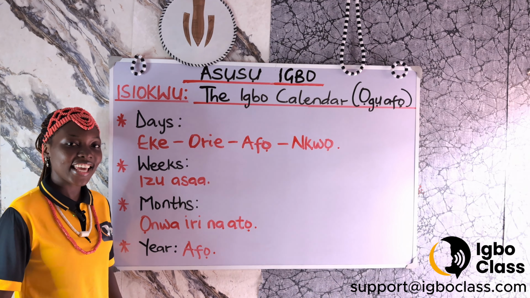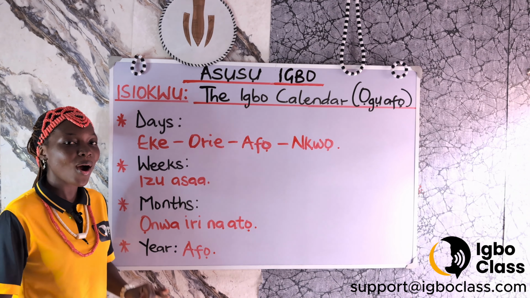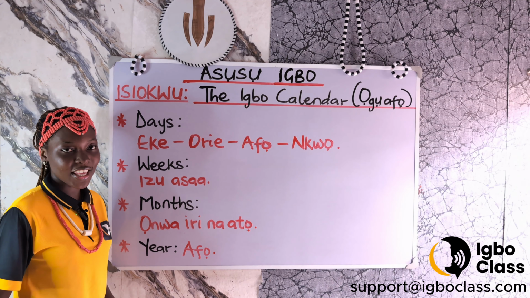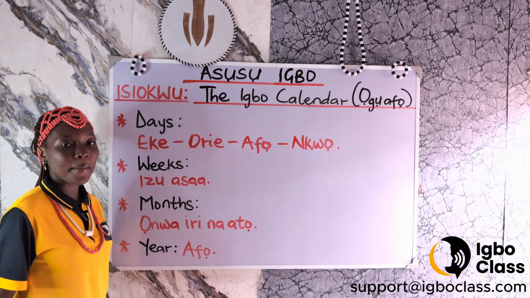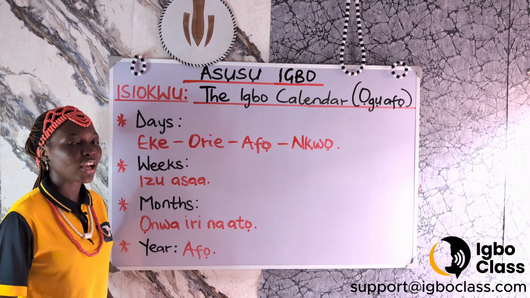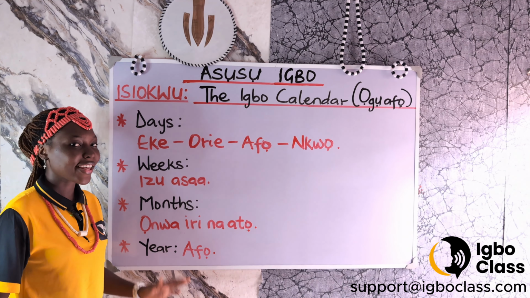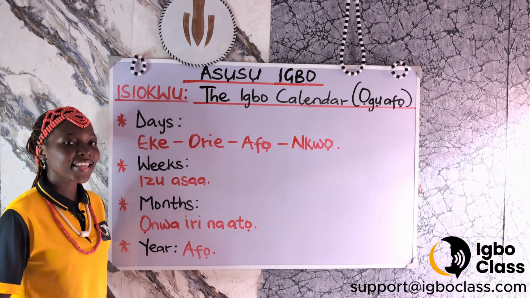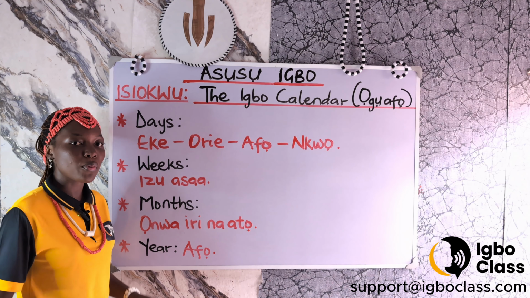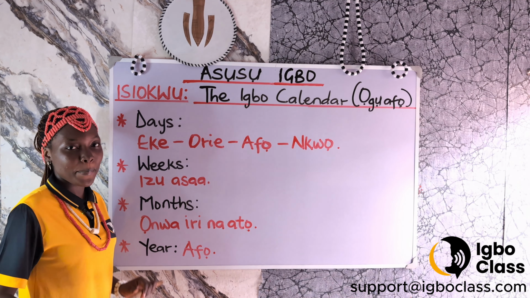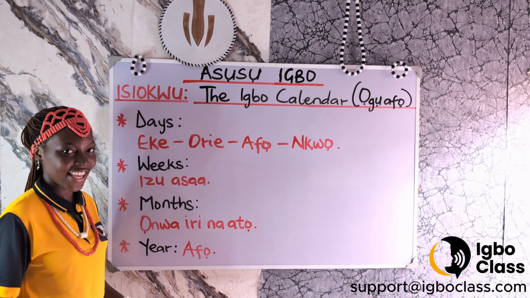Now, most of these names are now used as surnames in Igbo today, like Okafo, Okonkwo, Okore, Nweke, and so on. These are names of people born on a particular market day.